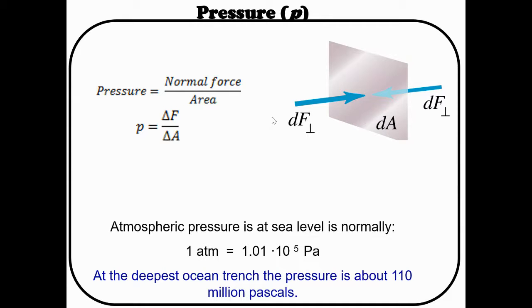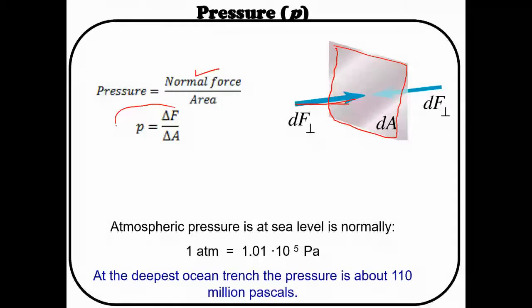Okay, now let's come to the concept of pressure. What is pressure? Just to see the picture, I am showing only one side. Pressure is equal to normal force. What is the meaning of normal? Normal is the perpendicular force acting on the surface. For example, this is your surface. If you apply force perpendicular to the surface, that force is nothing but a normal force. If you consider this total surface, which has an area, then the force perpendicular to the surface divided by its area is called pressure.